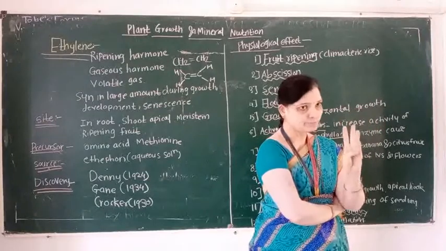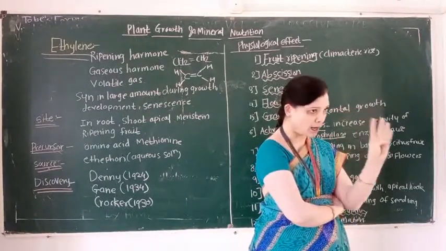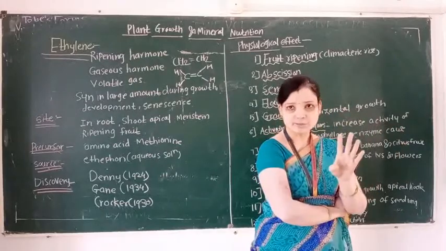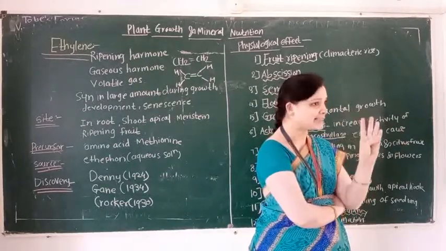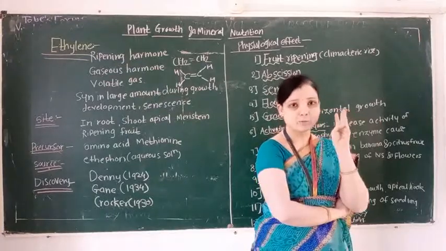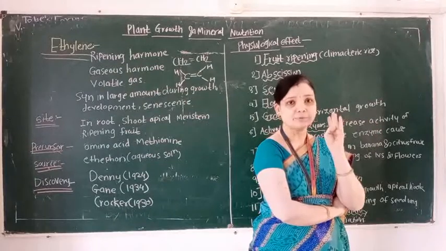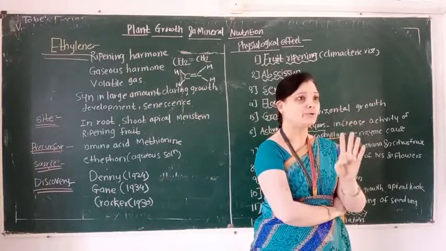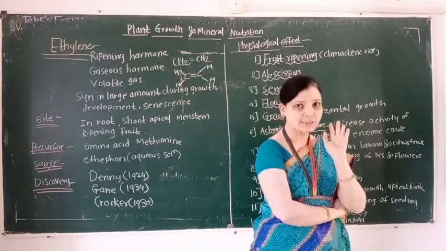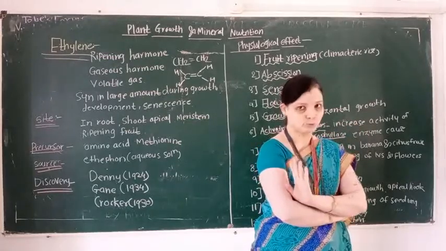First, ethylene is a fruit ripening phytohormone. Second, ethylene is a gaseous phytohormone. Third, it is a volatile gas. And fourth, it is an unsaturated hydrocarbon. Formula is CH2 double bond CH2.